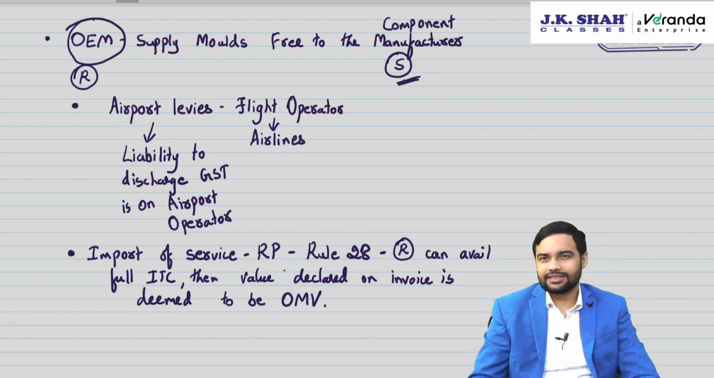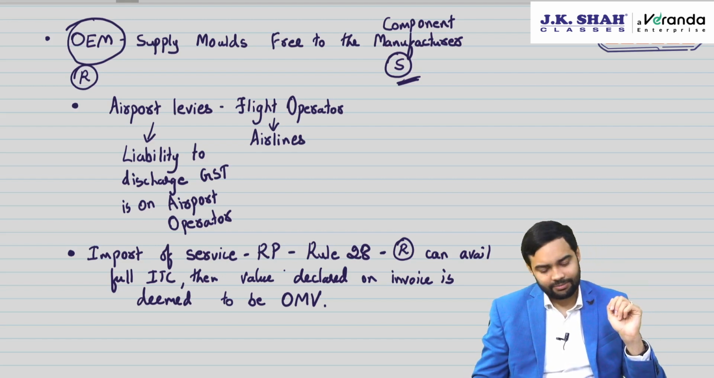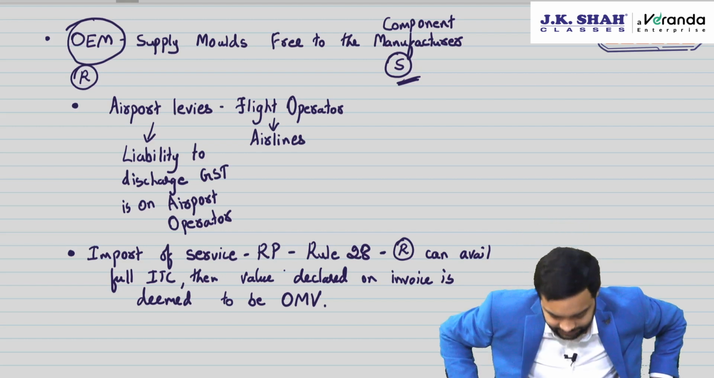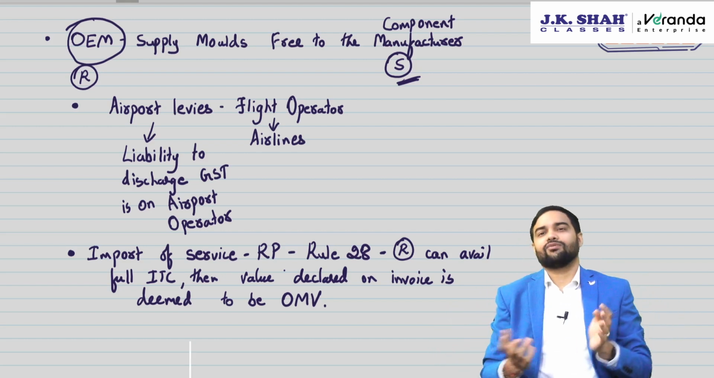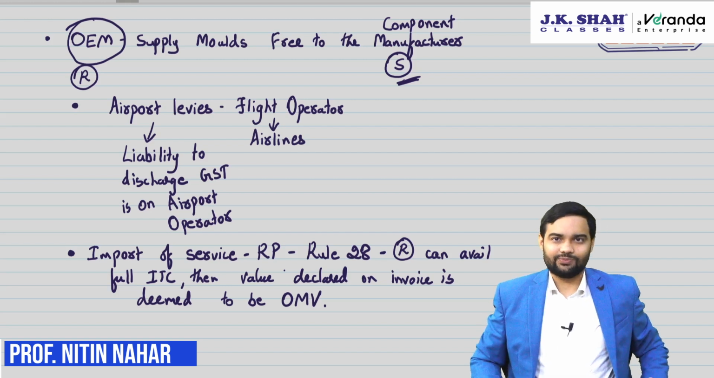Airport levies, GST will be paid by the airport operators. Commission charge, GST has to be charged. Import of service from a related person, Rule 28: if the recipient can avail full ITC, then whatever you have declared on the invoice is deemed to be open market value.